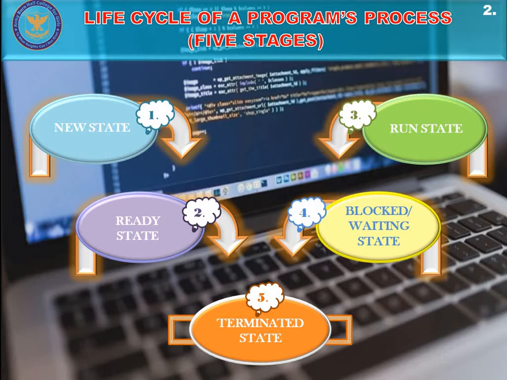We would study that a process goes through certain steps in order to finally get executed by the CPU, by the processor. A common life cycle of a process involves 5 steps, such as new state, ready state, running state, blocked, also called as waiting state, and terminated state. A process goes through all of these stages in order to finally reach to the termination stage, in order to get converted into an output.